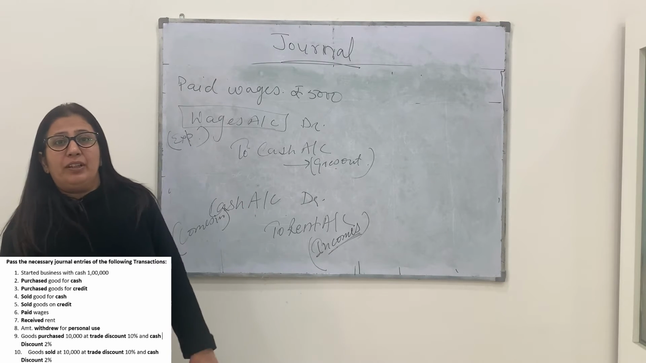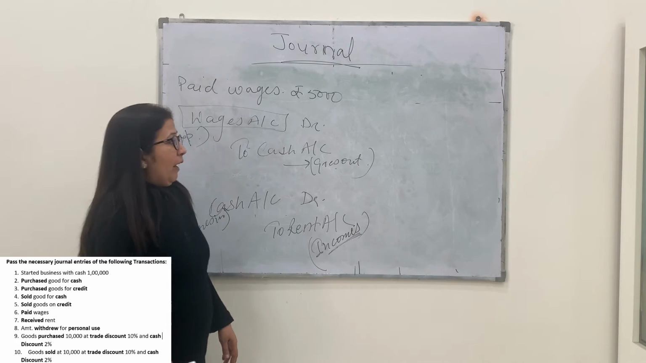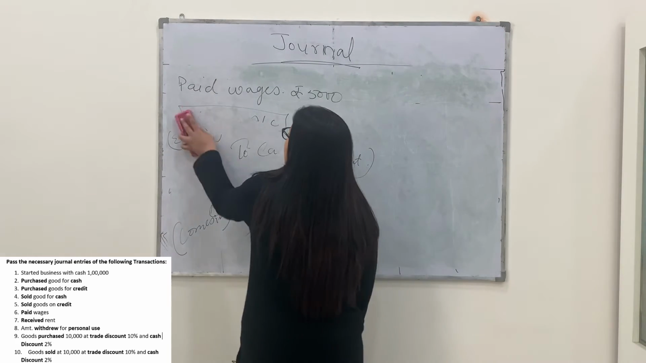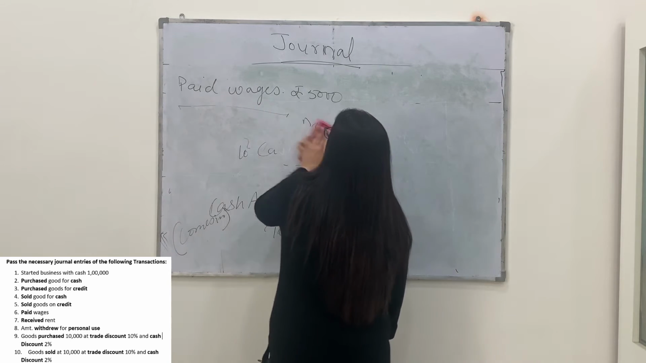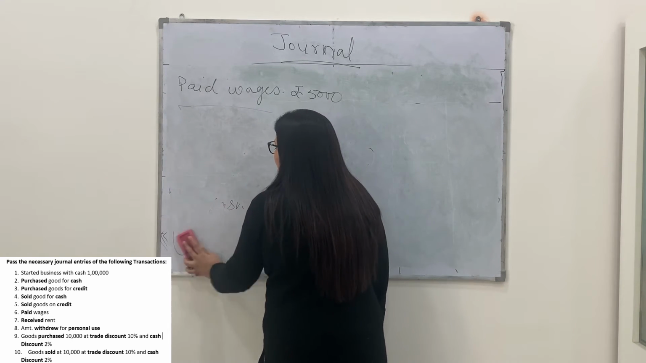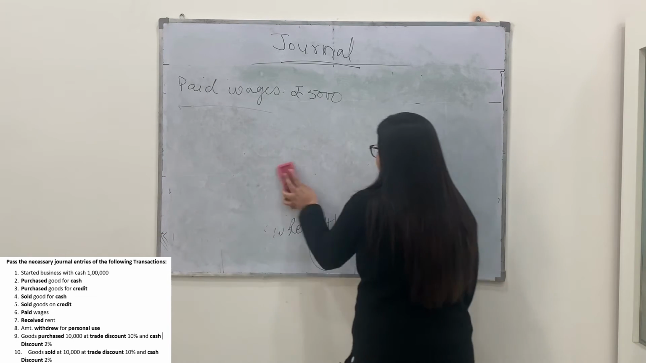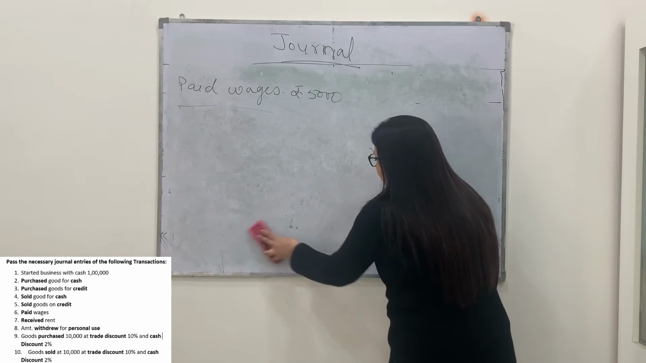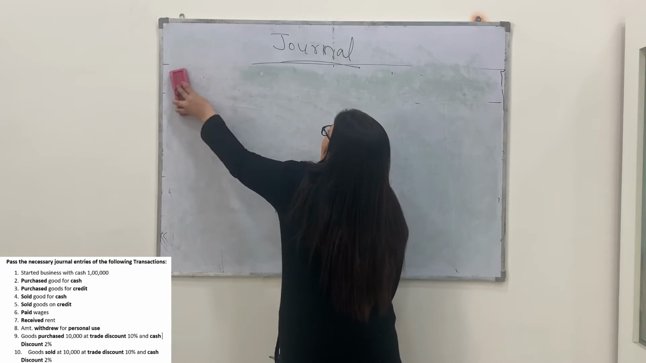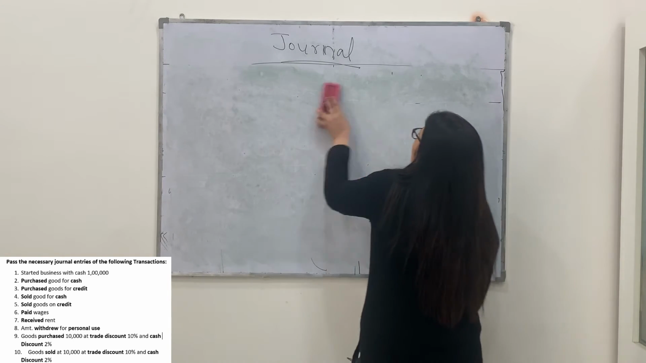So the entry will become very easy to do. Many times the entrepreneur withdrew the amount, like when it is invested by the entrepreneur, that becomes capital. But many times the entrepreneur wants to withdraw the amount from the business for personal use. Suppose any requirement is there and amount is withdrawn by the entrepreneur for personal use.